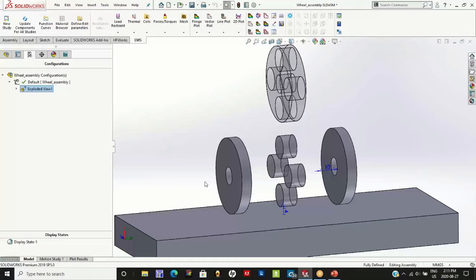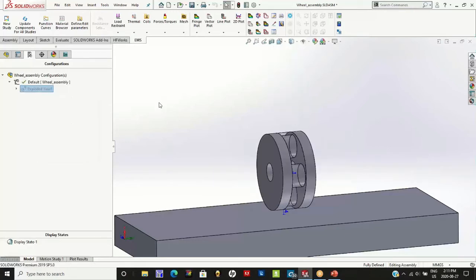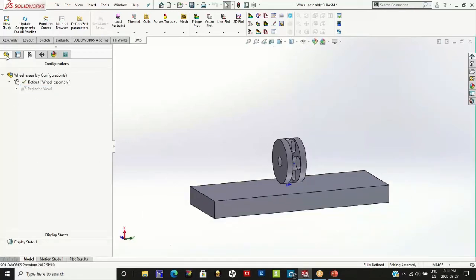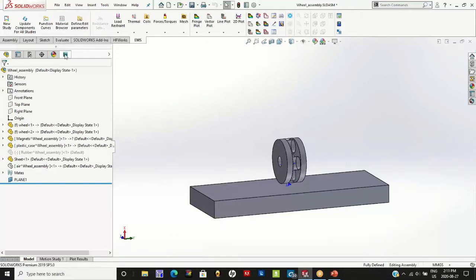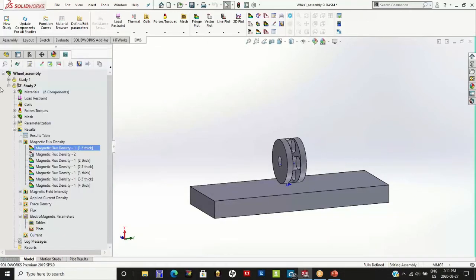This is one of the very convenient techniques you can use in simulating electromagnetic devices, where non-magnetic materials can be excluded from the simulation, but the effect of them can still be simulated. Let me go ahead and collapse my wheel assembly so we can go to the EMS manager.